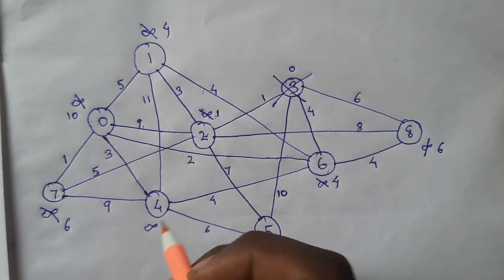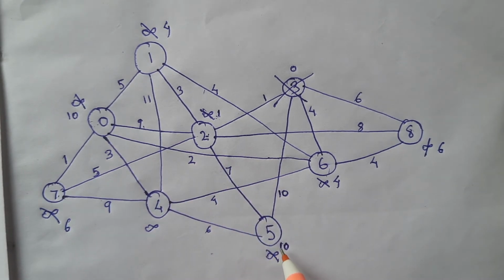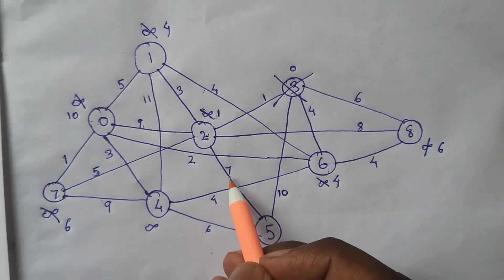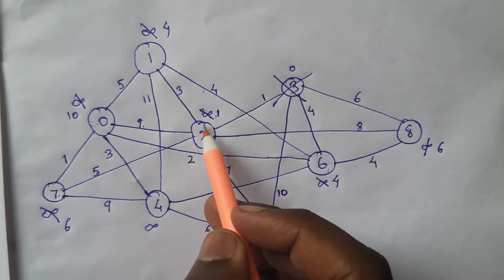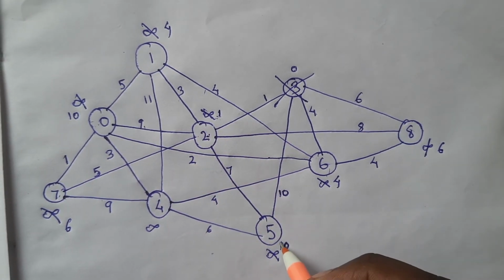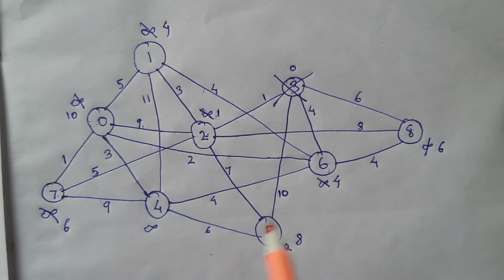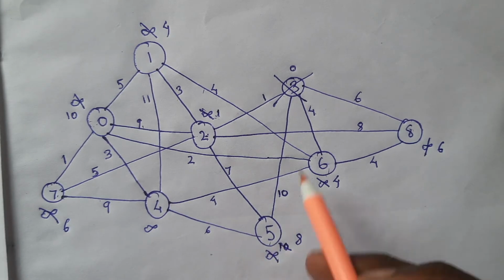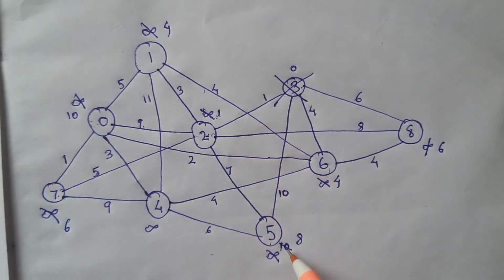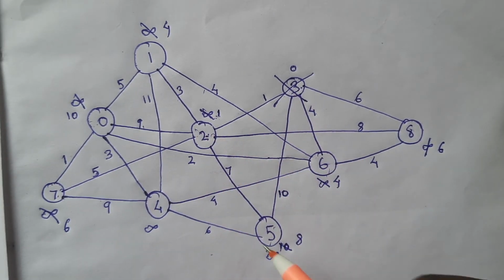Then the cost to reach this vertex 5 is 7 from 2, and the cost to reach 2 is 1. Adding them, we have 8, which is less than 10. So we got a better path to reach 5, not directly from 3 to 5, but from 3 to 2, then 2 to 5. See, the shortest path is not always the best option, because there are 2 hops and we are getting a better result.